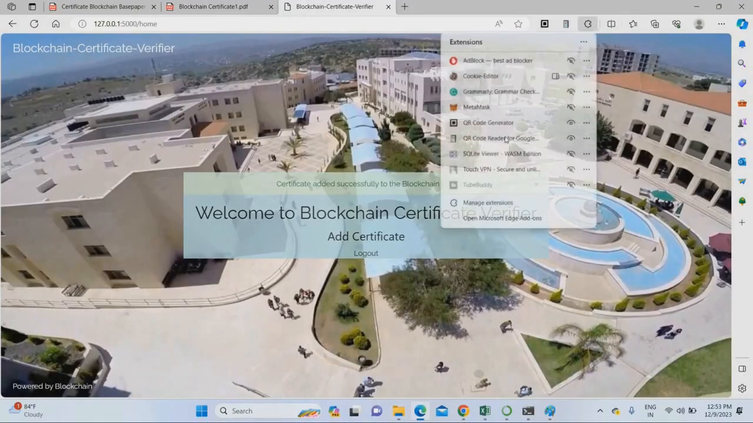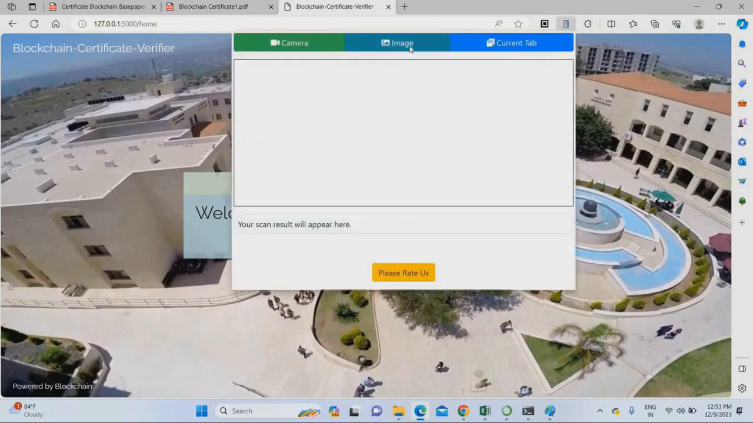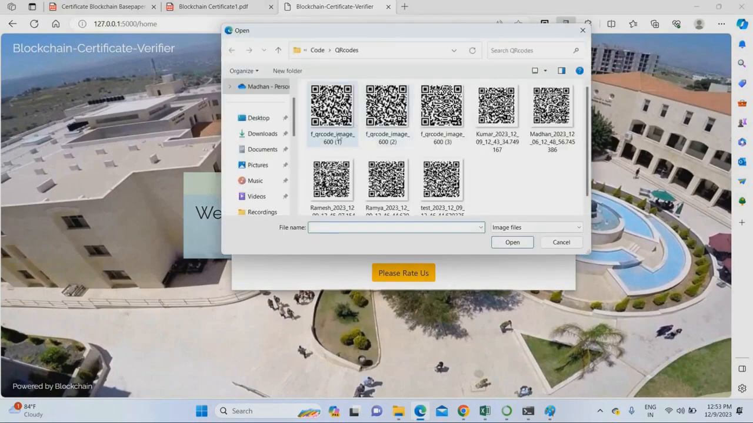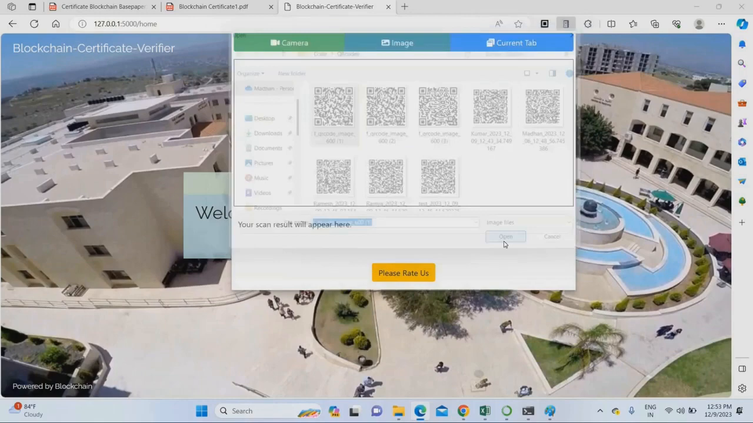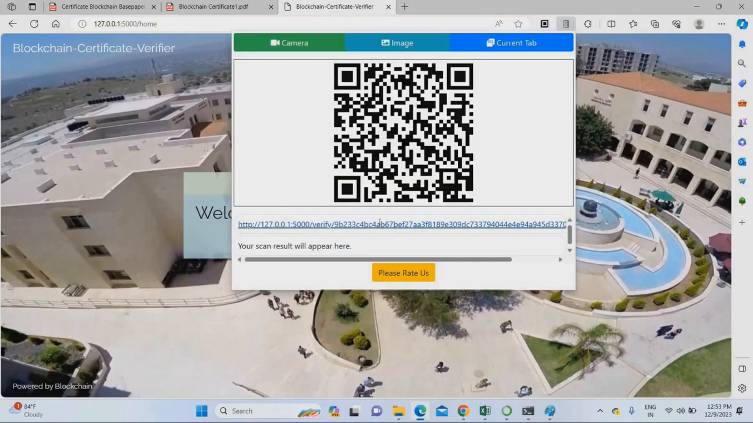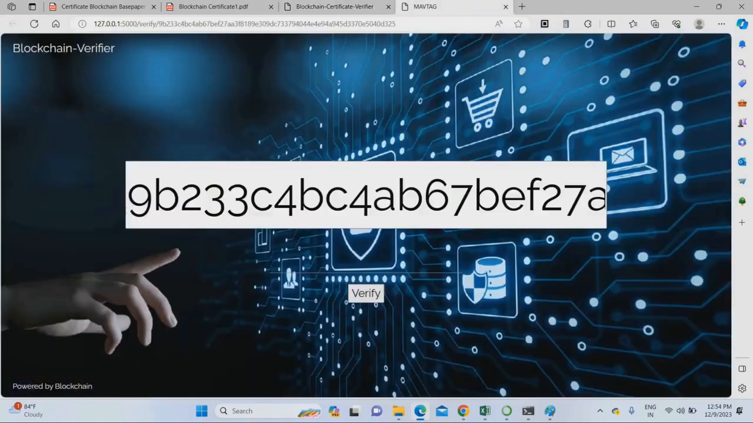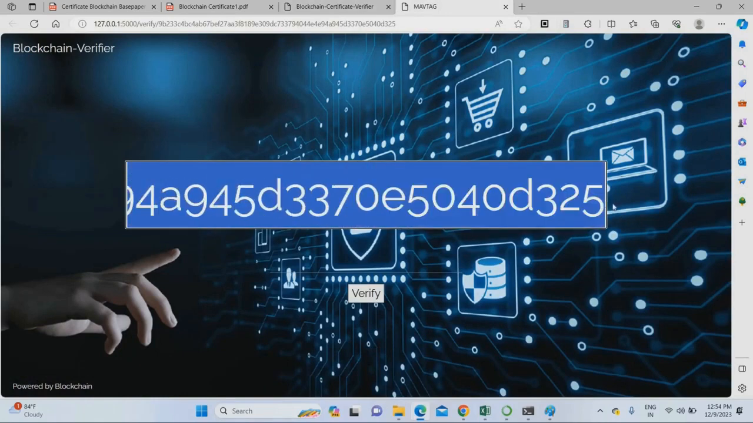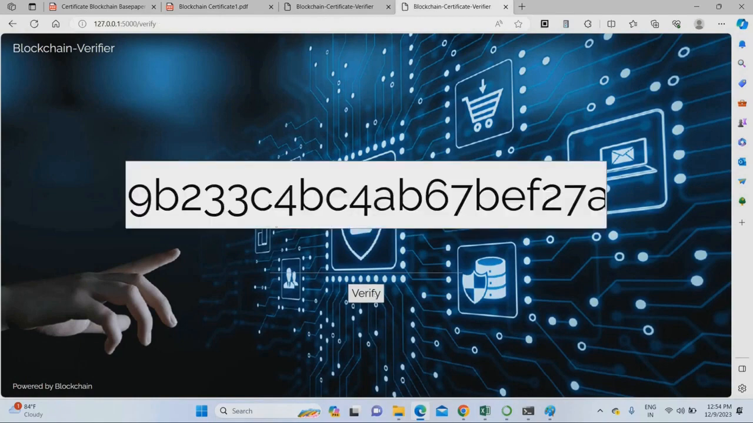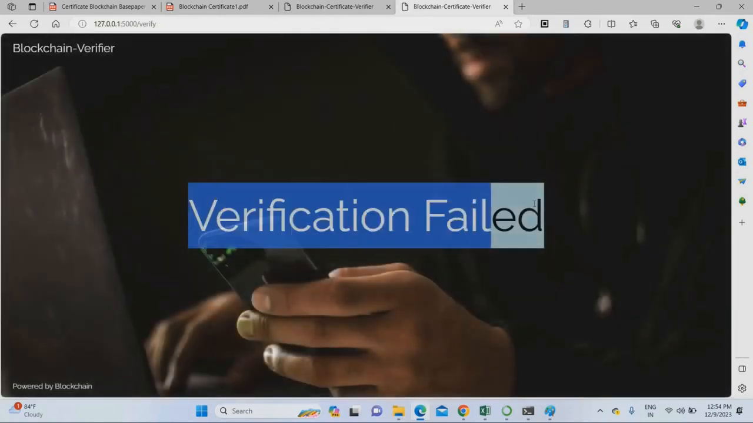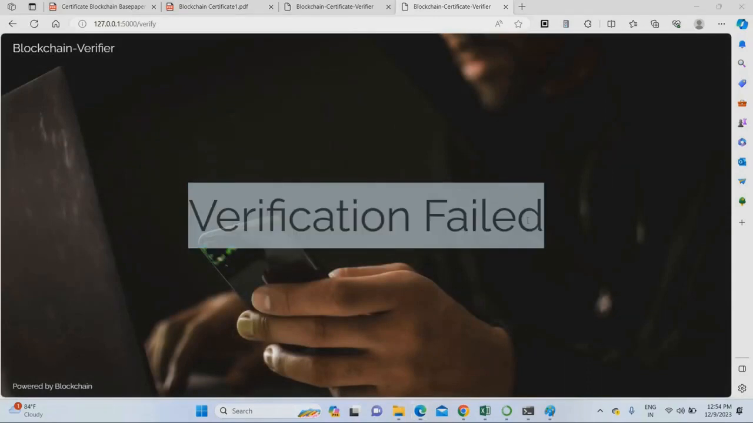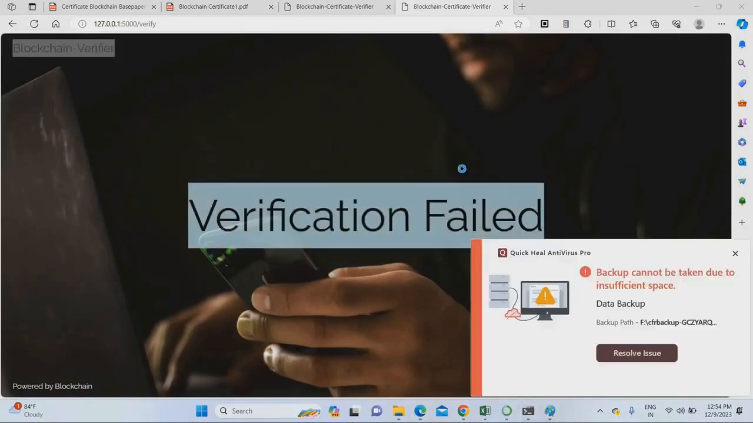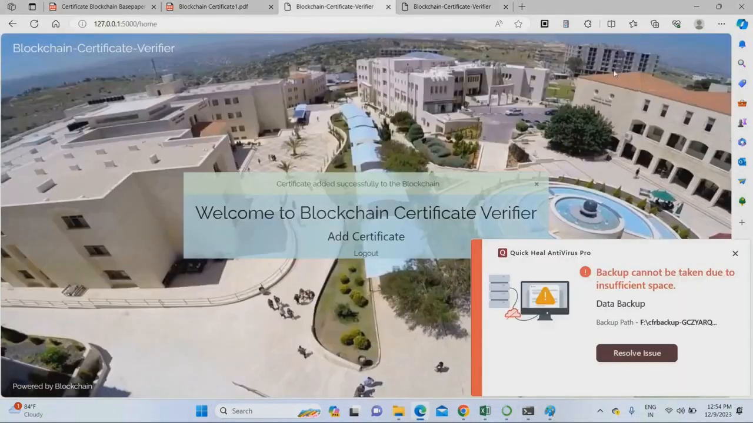Let's see. Just open the project folder. Open the same QR code viewer. In the same QR code reader, just upload the image you have. This is the fake QR code, the fake certificate I generated. Just click this one. But this blockchain data is not available in our system, not available in our Ethereum network. Just click verify. Verification failed. Why? Because this is fake blockchain data. It is not available on our server.